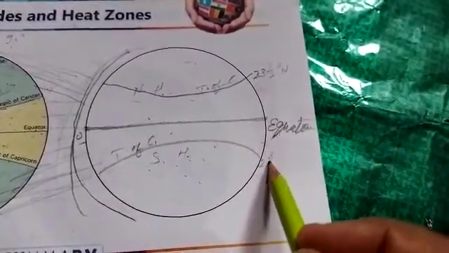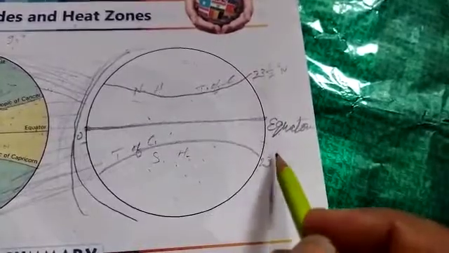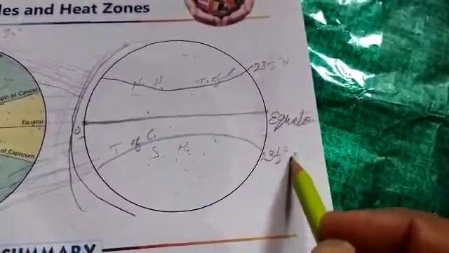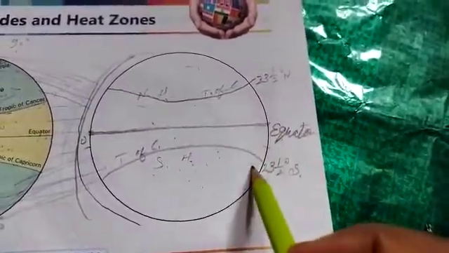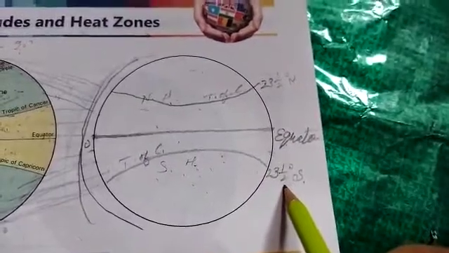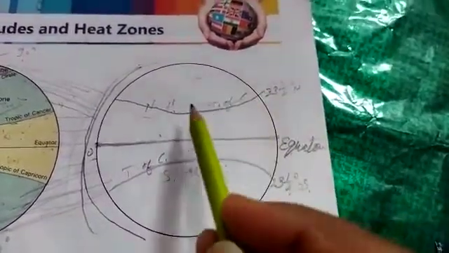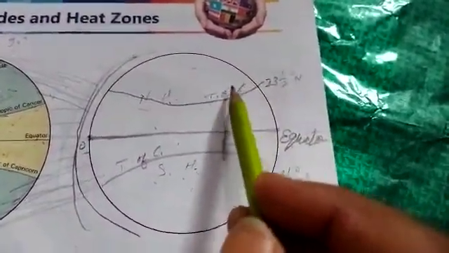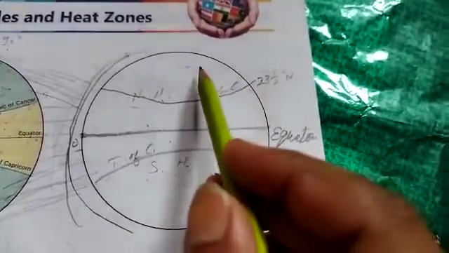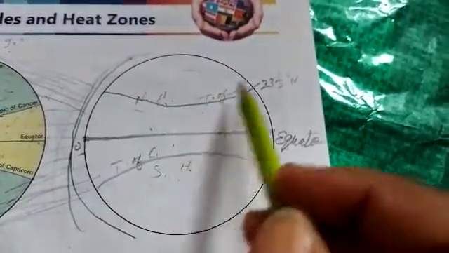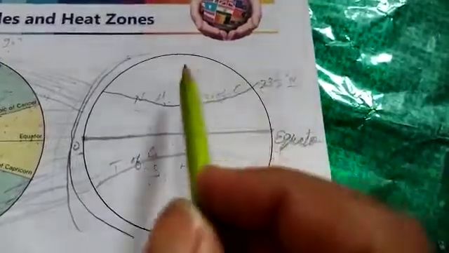It is also 23 and a half degrees south. Because it lies in the south, it is called south, and Tropic of Cancer lies in the northern hemisphere, so it is called north.